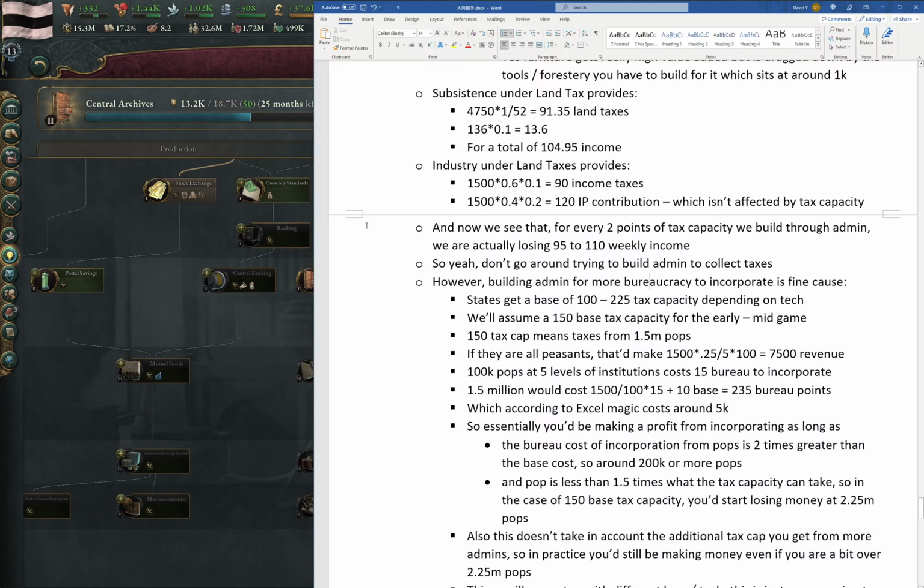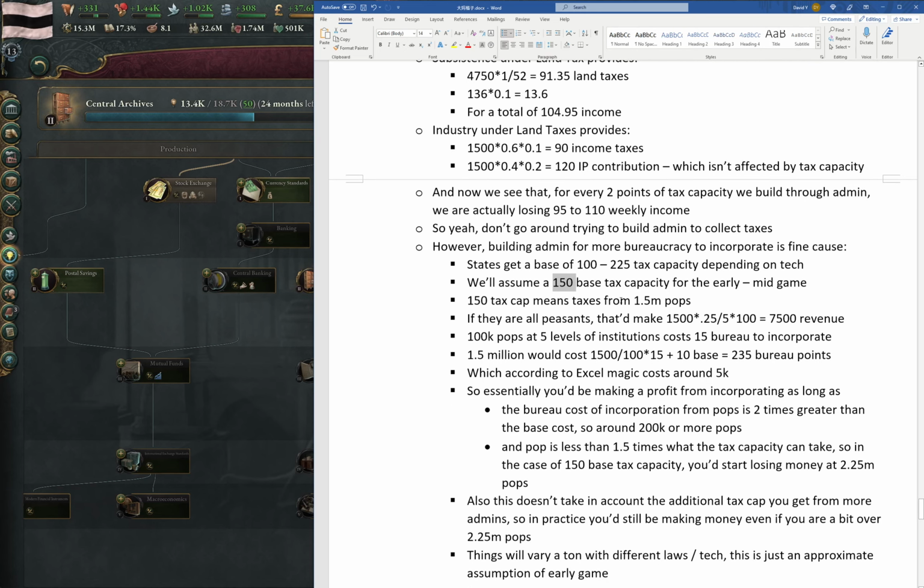So in the mid game we will have essentially 150 base tax capacity in the early mid-game, which means it can tax 1.5 million pops. Remember that one tax capacity can tax 10,000, right? So 150 taxes 1,500,000 pops.